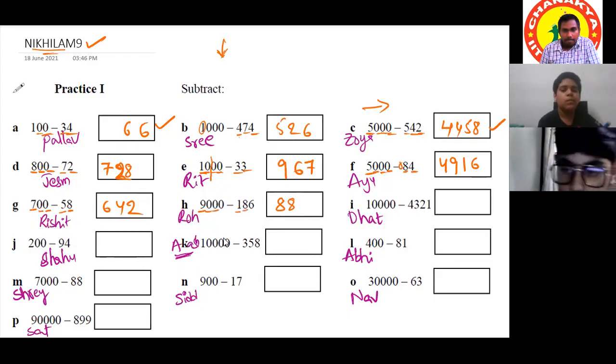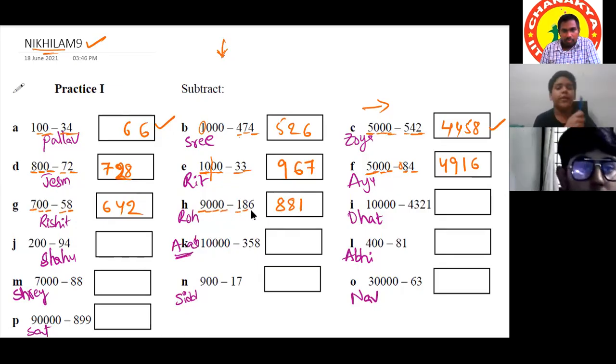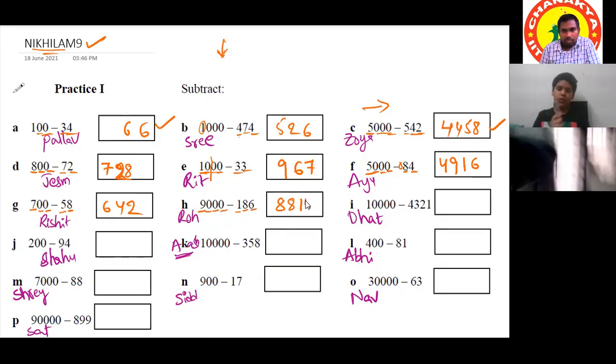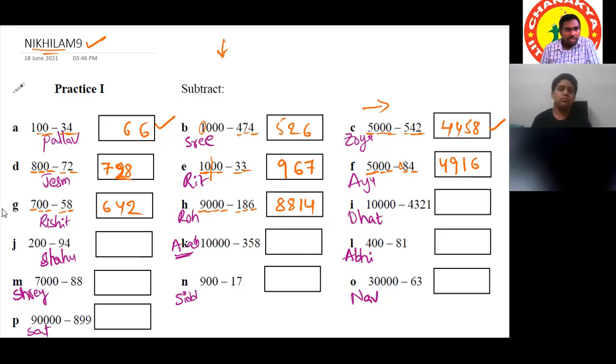Then I will subtract 9 minus 8, which will be 1. Okay. Then I have to subtract 10 minus 6, which will be 4. Correct. Rishit.